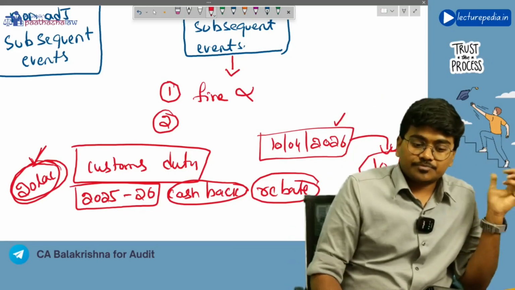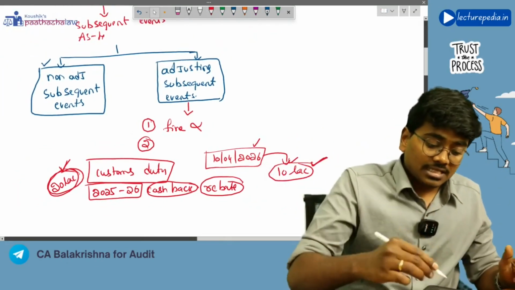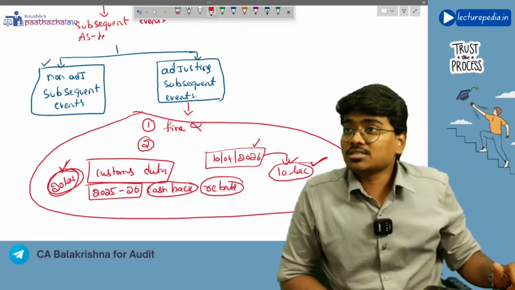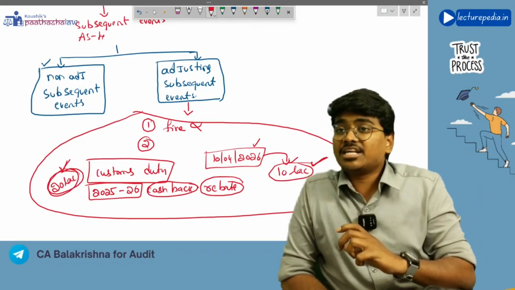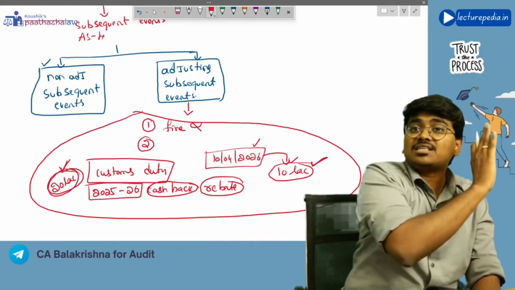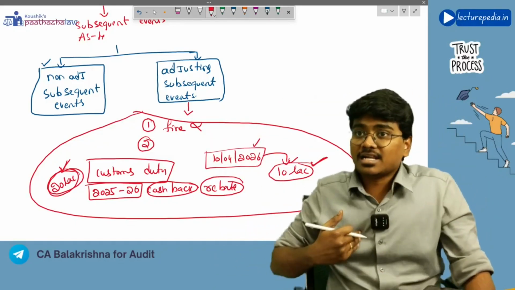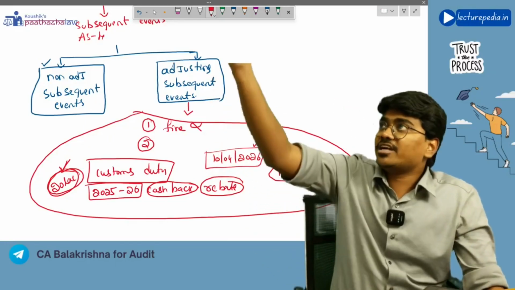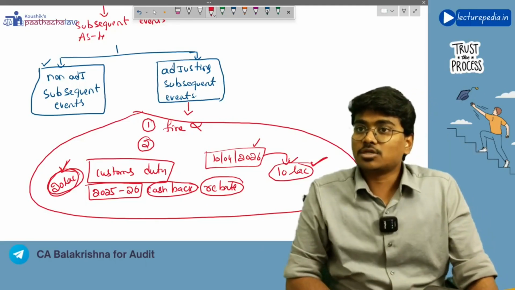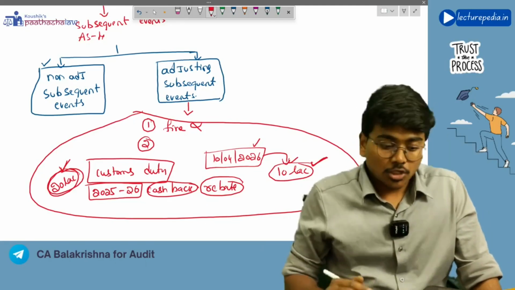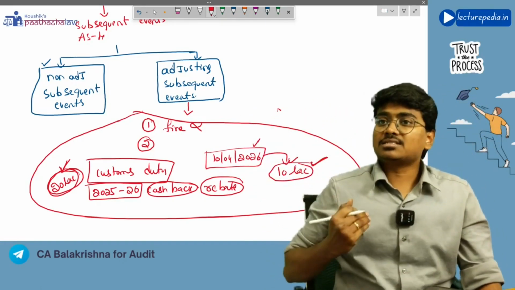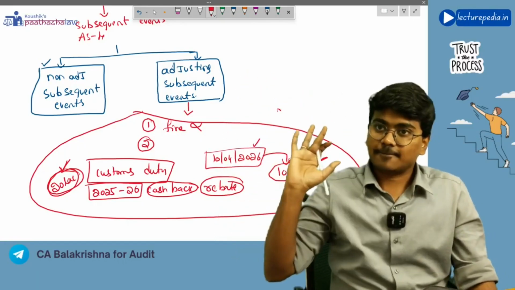Which is adjusting the previous year amounts. Now the auditor is concerned with these types of adjusting subsequent events, because management has to identify all these adjusting subsequent events and make proper adjustments in the financial statements. So the auditor has to verify whether management has identified all these adjusting subsequent events and made proper adjustments in the financial statements or not. So basically, in case of subsequent events, the auditor is concerned with adjusting subsequent events.